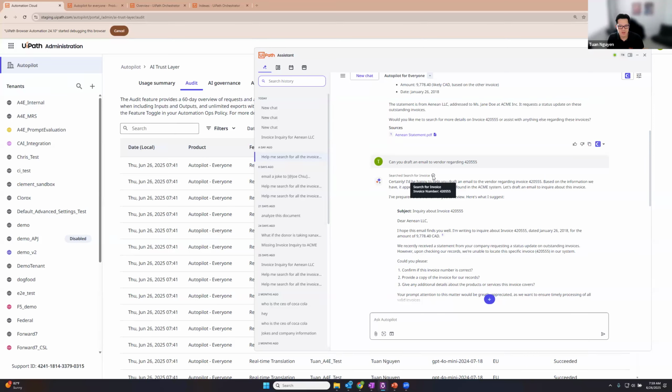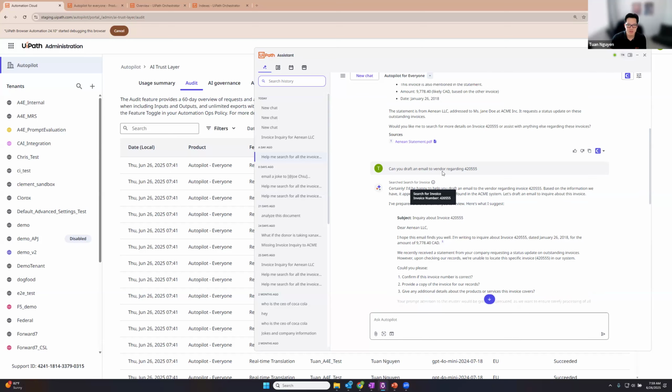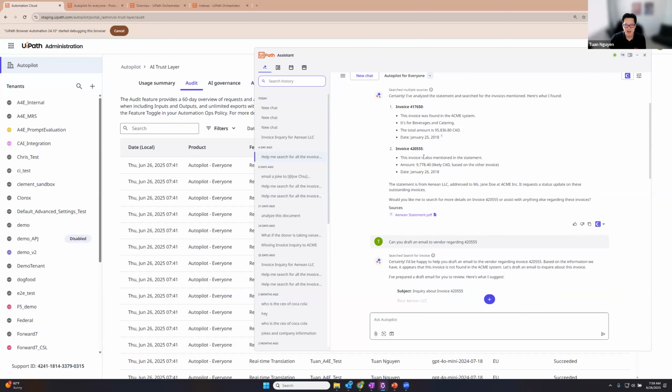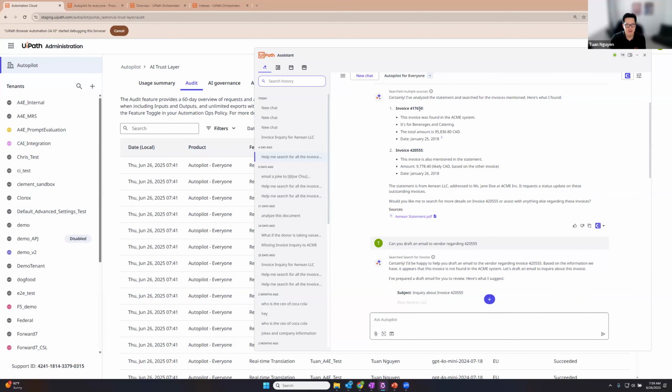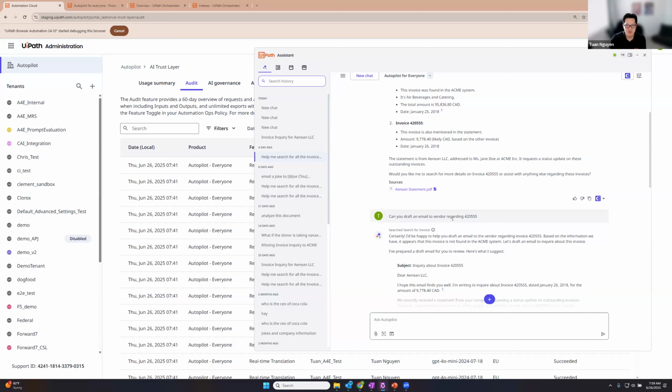The argument I need to run the automation is the invoice number. Can you look at the information you already have in the chat and see if you can find the invoice number? Because in the chat we already talked about the 2 invoices it needs to search for, it knows we have already searched for invoice 417650, and the user is asking me to search for 420555. So it infers that argument, passes it in, and then runs the automation.